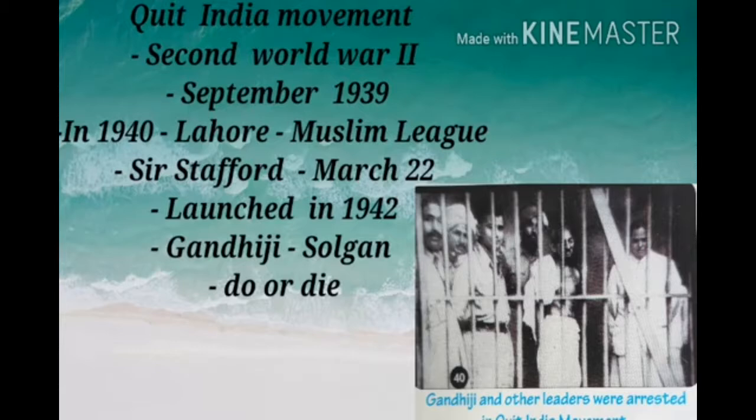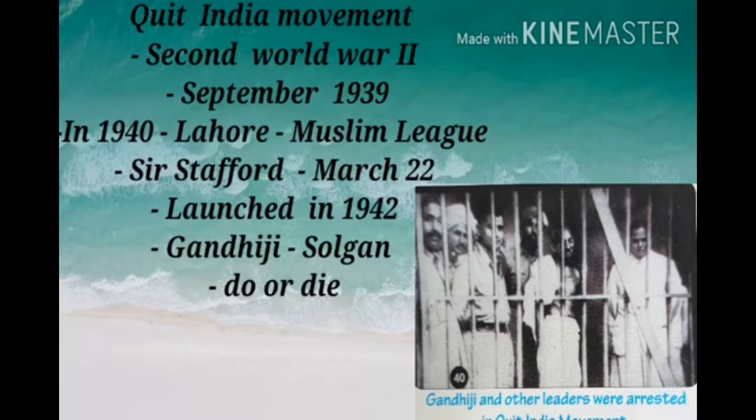Children, the Congress under the leadership of Gandhiji launched the Quit India movement in August 1942. Gandhiji gave the message to the people, do or die, which meant either we win freedom or die for the same.